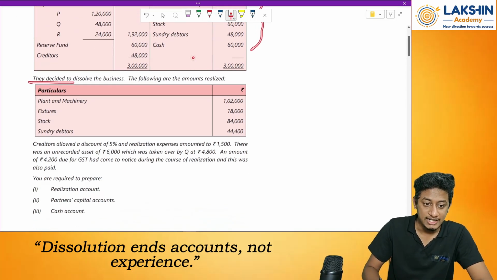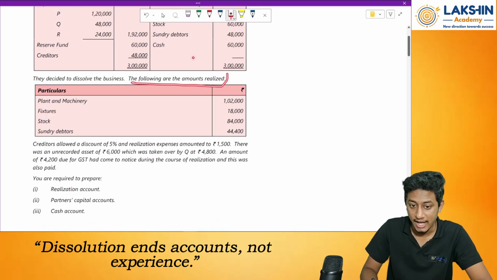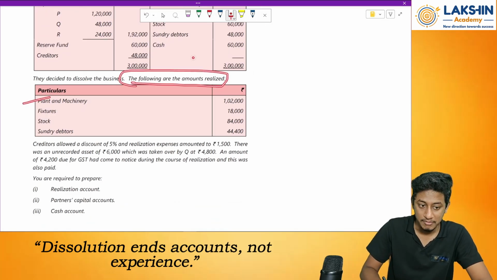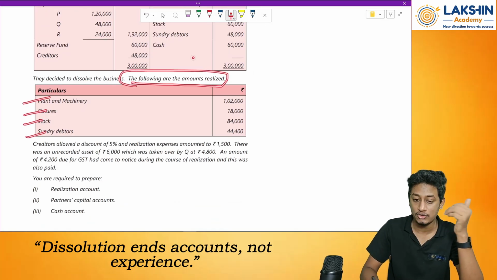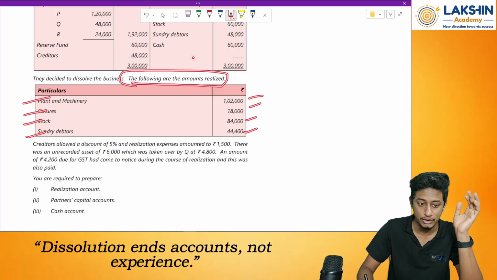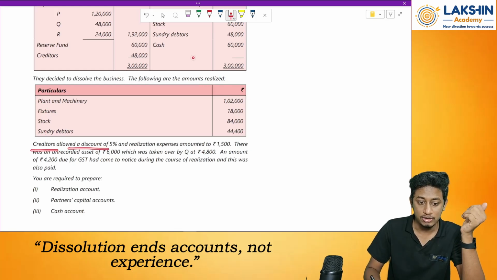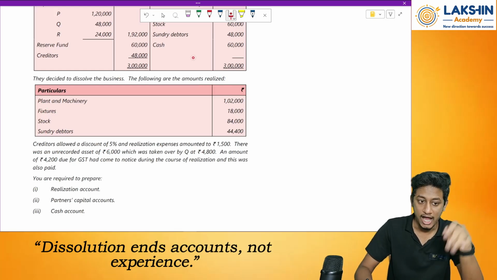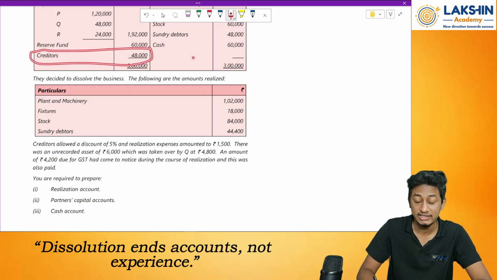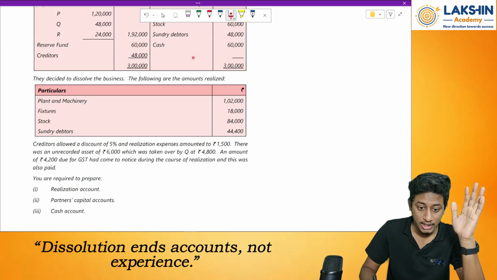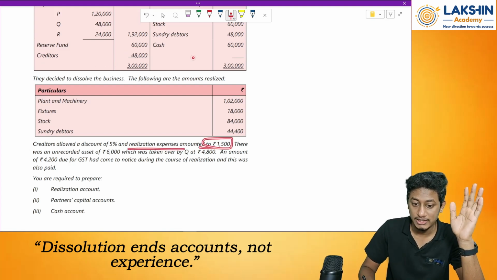Then all the assets are given over here. Then they decided to dissolve the business. The following amounts are realized: plant and machinery, fixtures, stock, debtors. So all the value, however much is realized, is given to you. Creditors allowed a discount of 5%. Fine. So I have paid creditors with a discount of what? 5%. Realization expenses amounted to rupees 1,500.